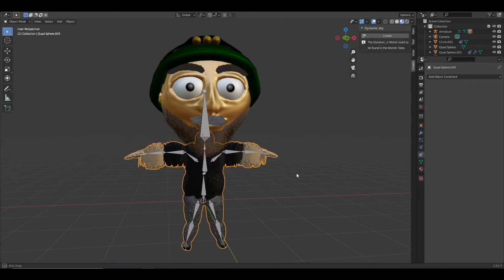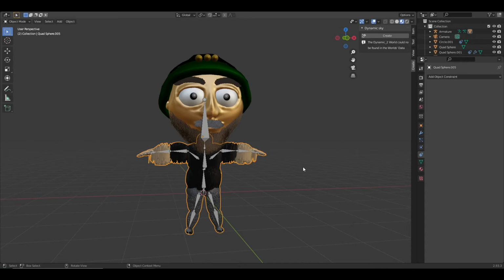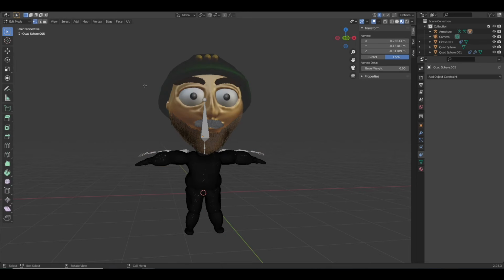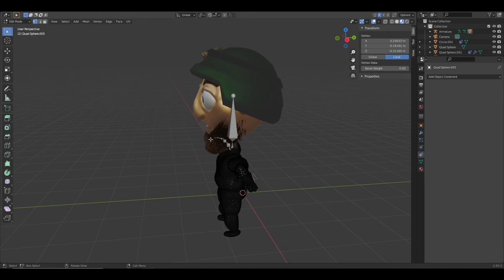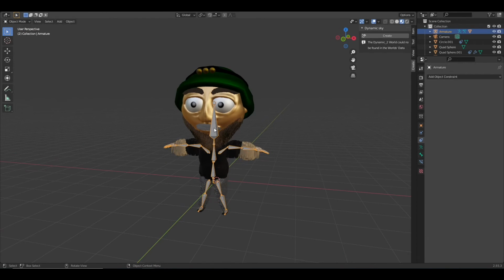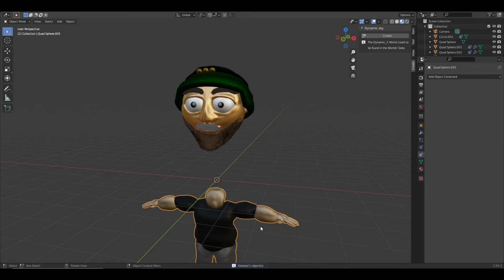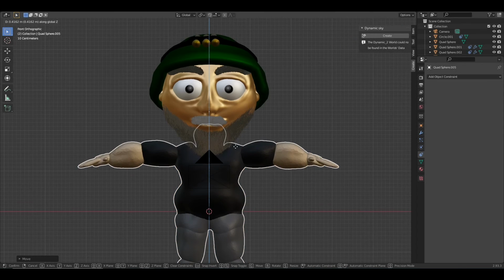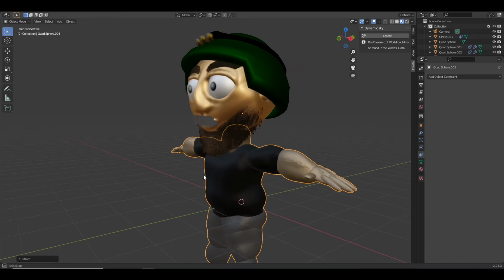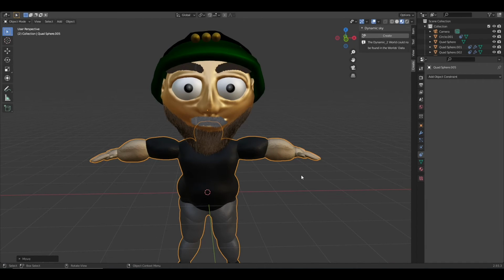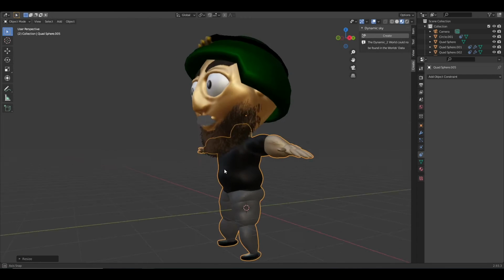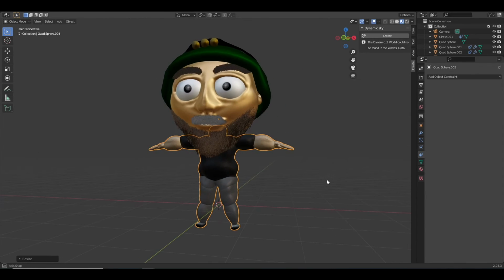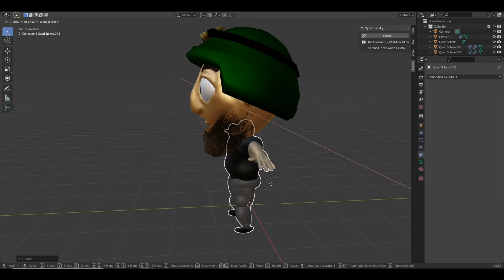Uh-oh, I messed up. Okay, so why did this happen? The reason why this happened is I had these problems before, and the reason is because the character is attached to the bones. So what we're gonna do is delete this stuff, and we're just gonna use this. Here we go. Okay, this looks really terrible. Now this character looks fatter than the head, so that's not good. I'm gonna scale it down a little bit more. Okay, so a little bit bigger now.